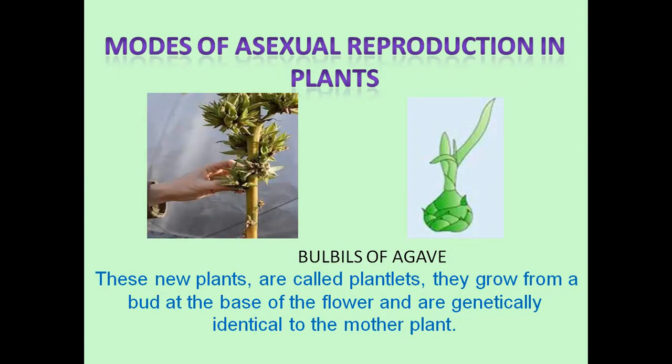Here in the next diagram, the green diagram, you can see what is called the bulbil of agave. Agave is a plant. This plant reproduces asexually by production of bulbils. These bulbils are sometimes also called plantlets. These bulbils of agave are attached to the parent body and develop fully. After they develop fully, they slowly detach and have the capacity to develop into an individual new plant. Understand? So this is asexual reproduction with the help of bulbils.